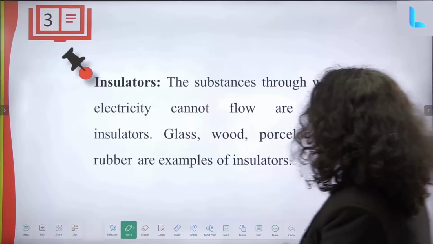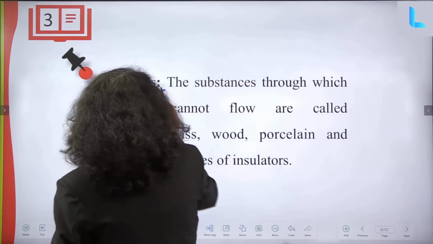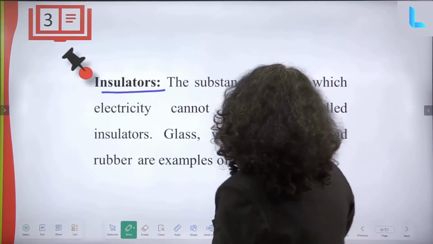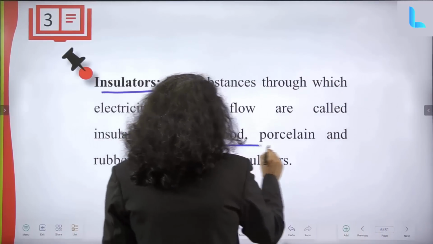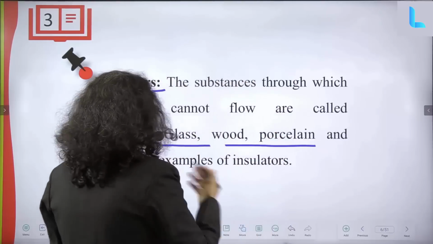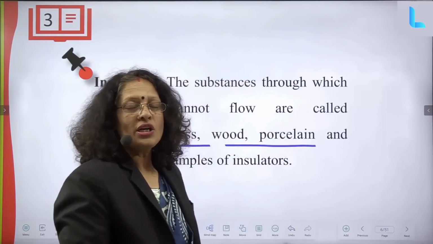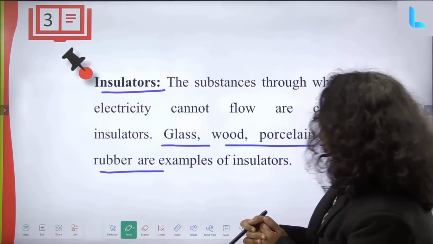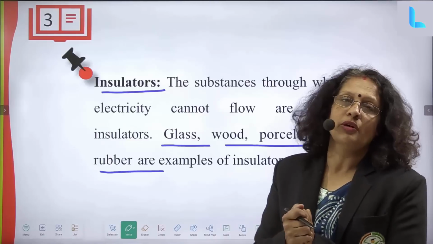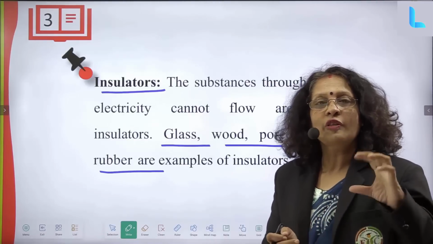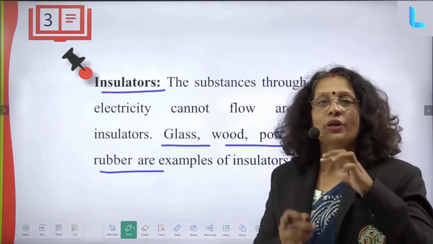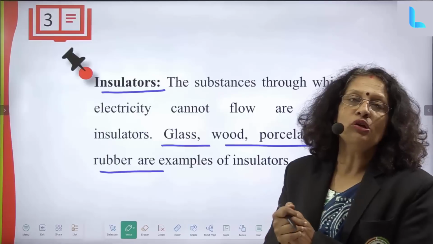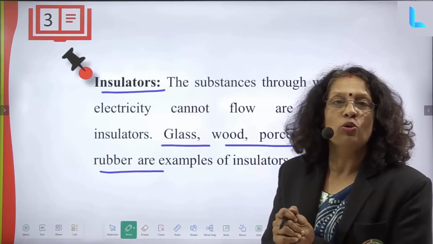What are insulators? Insulators are the substances through which electricity cannot flow. Glass, wood, porcelain and rubber are examples of insulators. Insulators cannot provide a passage for electric current. In the energy gap theory, there is a large gap from the valence orbital to the excited orbital, so for an electron to jump to that level it requires a lot of energy.